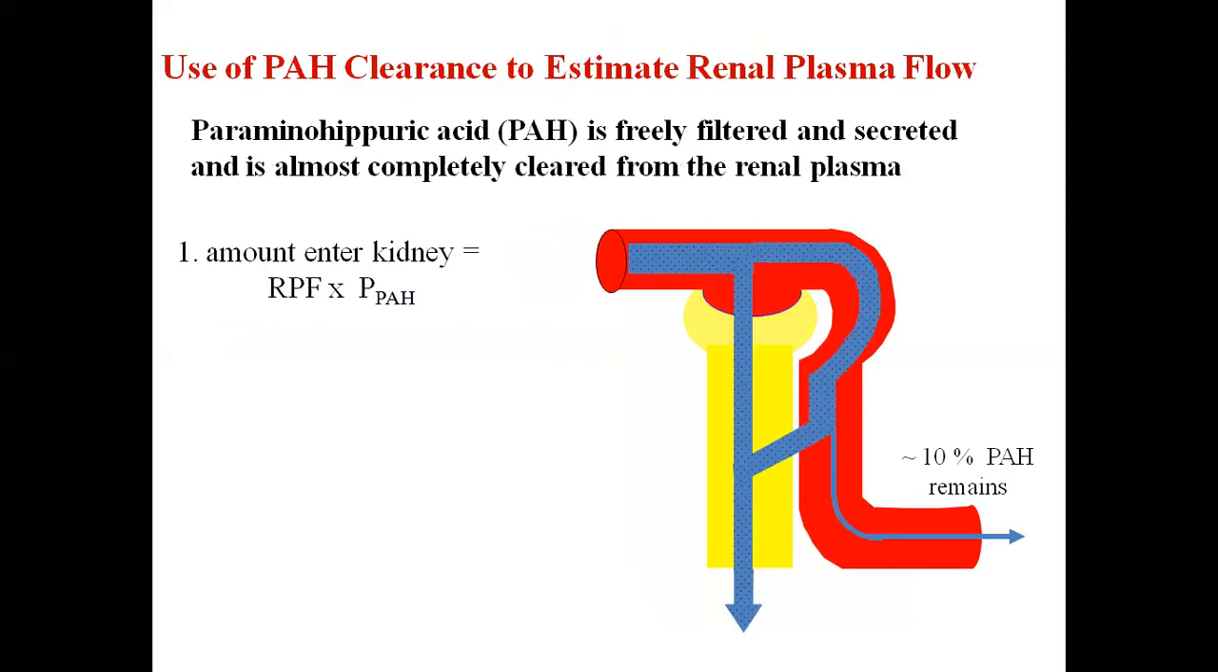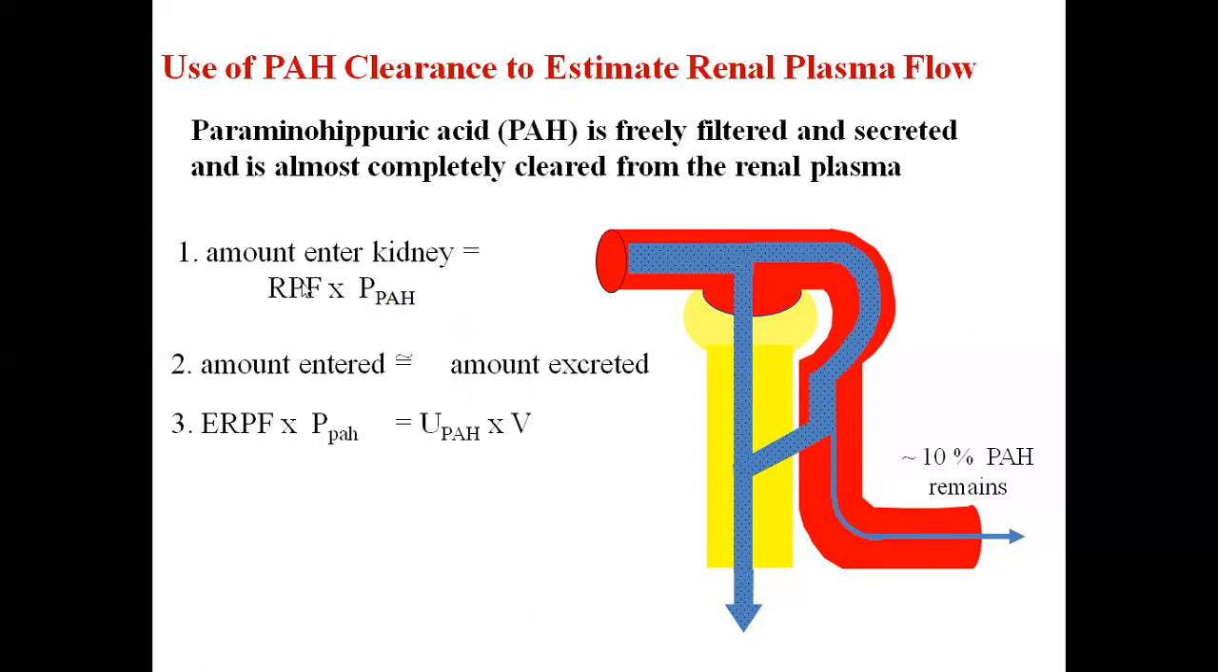Now, use of PAH clearance to estimate the renal plasma flow. Para-aminohippuric acid is freely filtered first of all and secreted, almost completely cleared from the renal plasma. Only around 10% of PAH remains in the renal vein. So the amount which enters the kidney will be equal to the renal plasma flow into plasma PAH concentration. And here the amount entered by blood into the kidney will be equal to the amount excreted into the urine.